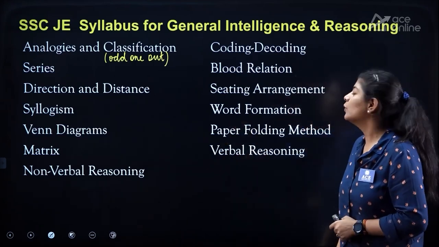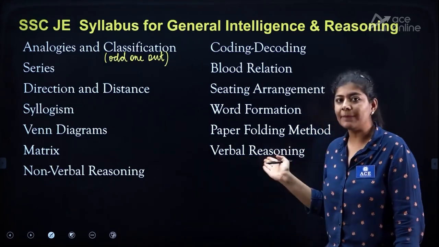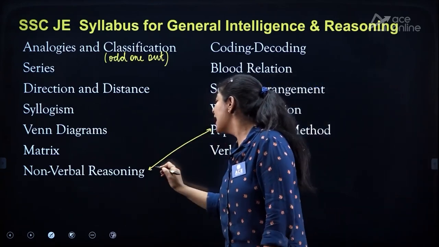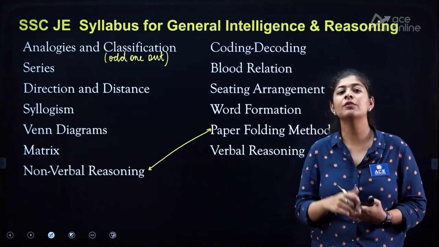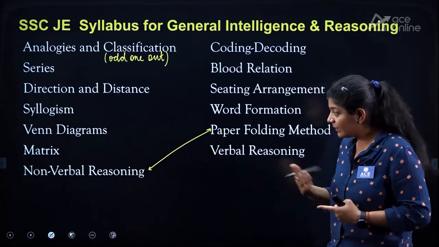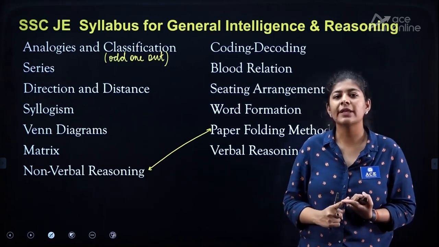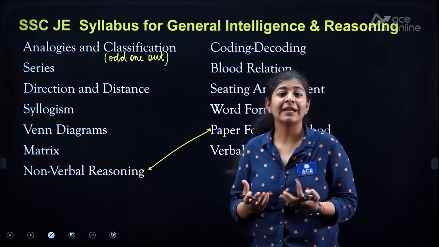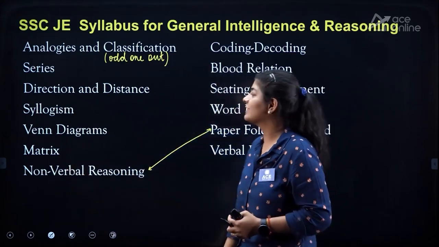The next one is the paper folding method. Basically, paper folding comes under non-verbal reasoning, but it is separately mentioned in the syllabus, so I also wrote it over here. But you can connect these two topics. To attempt non-verbal reasoning or any topic in which images are involved, you need to analyze them carefully. The topics we have under non-verbal reasoning are maybe paper cutting, paper folding, embedded figure, joining of the figures, and many more, right? There are a few categories of analogies, series, and classification also present in the non-verbal reasoning, right?